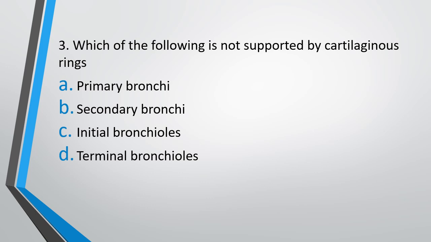Question 3. Which of the following is not supported by cartilaginous rings? Option A, primary bronchi, option B, secondary bronchi, option C, initial bronchioles, or option D, terminal bronchioles. The correct answer is option D. The terminal bronchioles, which lead to alveoli, are not supported by cartilaginous rings. Rest, all three are supported by cartilaginous rings.